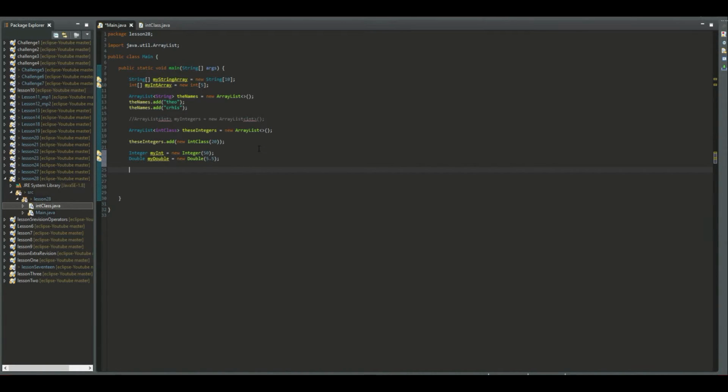Now if you want to add them inside an array list, let's create an array list that contains integers, and I will call it intArray. It's new ArrayList, not array listy.